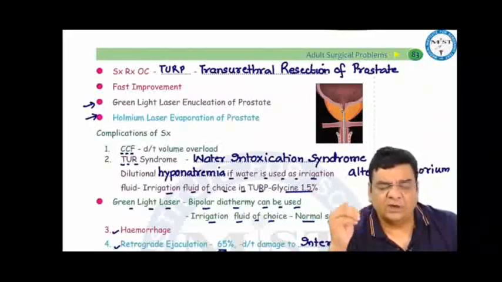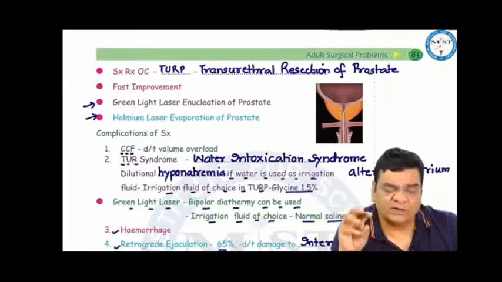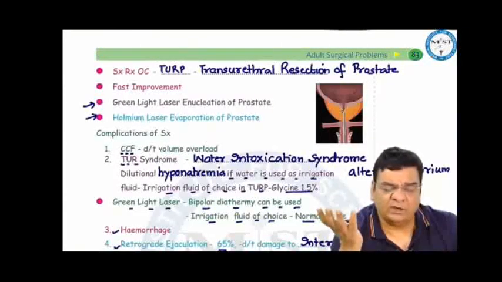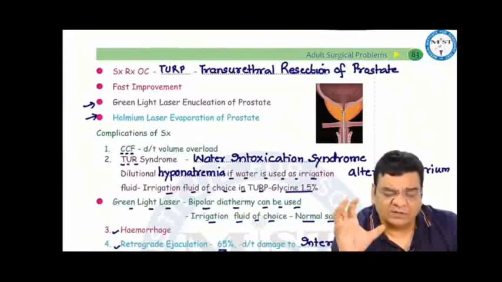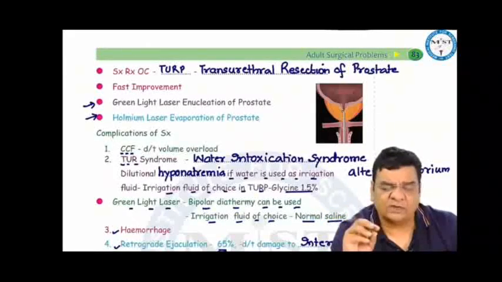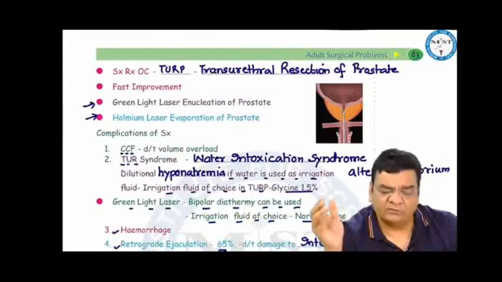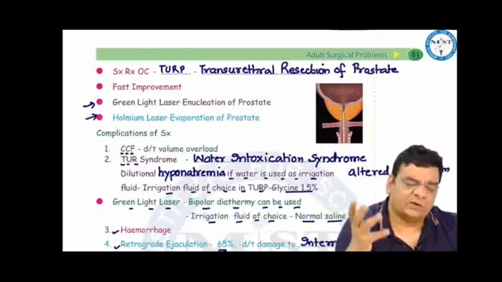Another complication, TUR syndrome or water intoxication syndrome. If we are using water as the irrigation fluid, water will get absorbed into the circulation, will cause dilution of important ions like sodium, dilutional hyponatremia, which can lead to altered sensorium. That is the reason why we don't use water. We cannot use normal saline in TURP because in TURP we have to do cautery for resecting the prostatic chips, and sodium chloride ions interfere with electrocauterization. That is the reason why we are going with glycine 1.5%. Dextrose should not be used because it will increase the risk of infections.